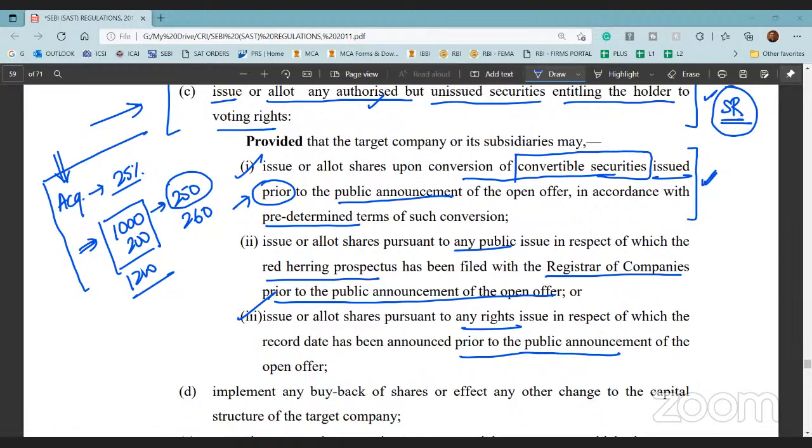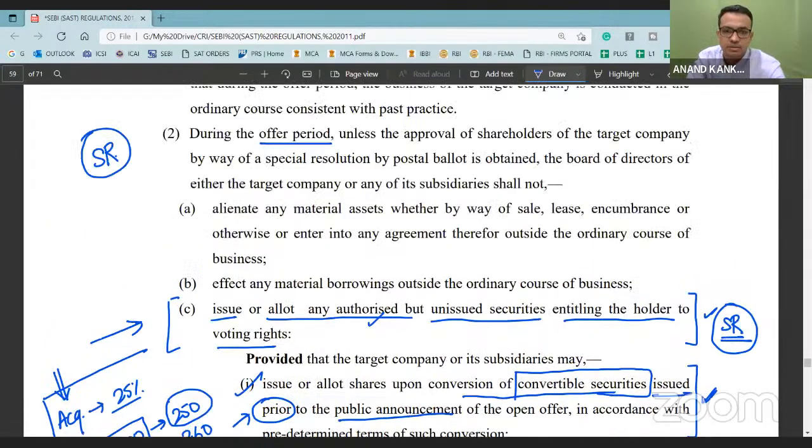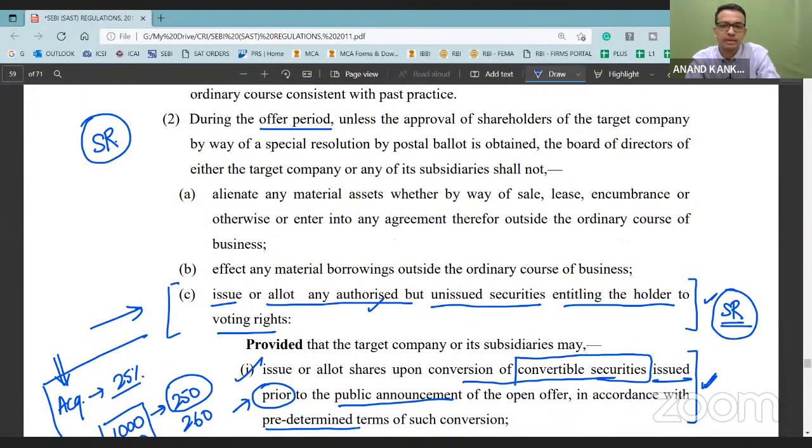26 sub-regulation 2. So here, if you see regulation 26 sub-regulation 2, it says that you cannot do any material borrowings outside the ordinary course of business. Now, in case of Pacman defense, if let's say you already have the good funding, if you have deep pockets, the cash flows are good, there is surplus cash flow, you need not borrow the money for acquiring the shares of the acquirer company, right?